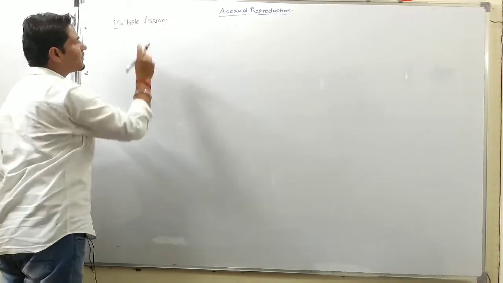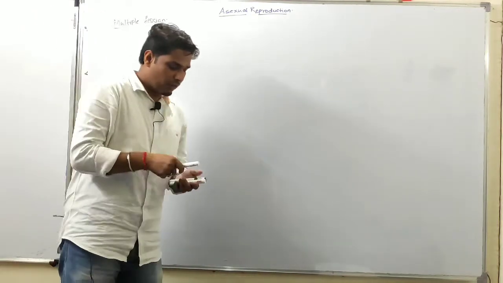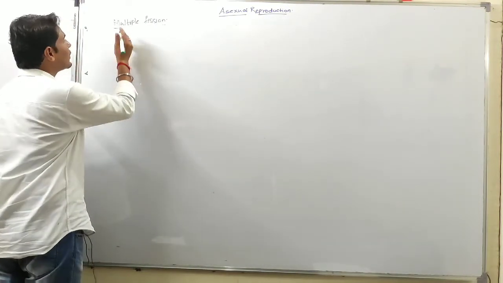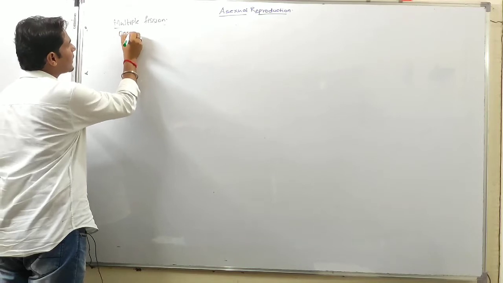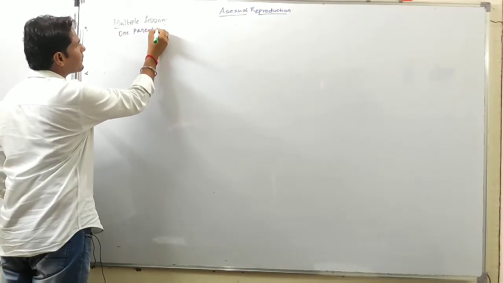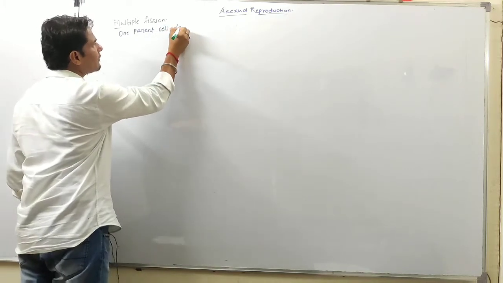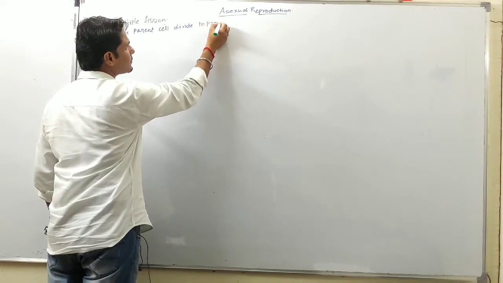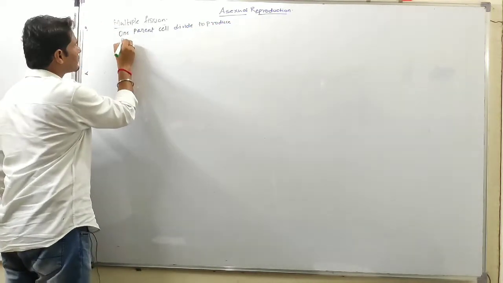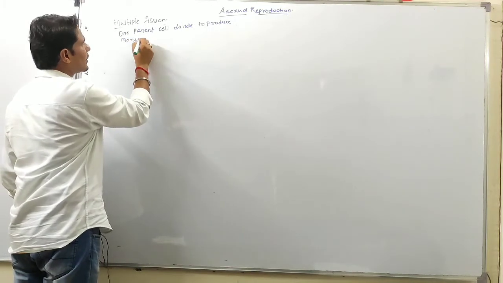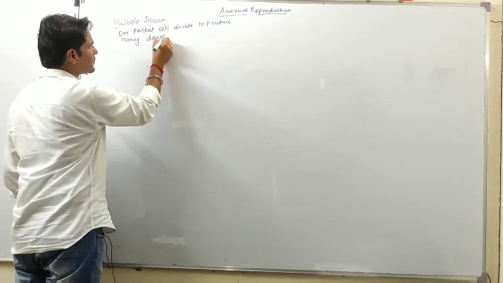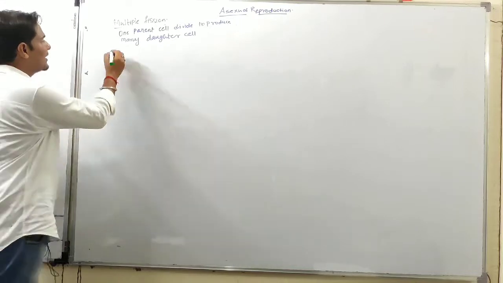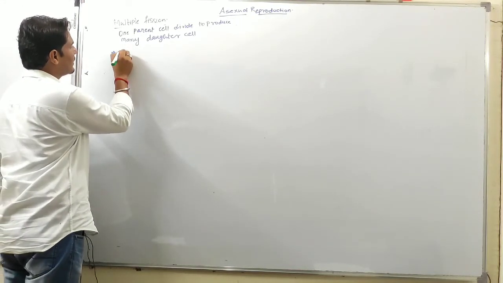Okay, in multiple fission, one parent cell divides to produce many daughter cells. So one parent cell divides to produce many daughter cells. Okay, so multiple fission is mostly seen in the